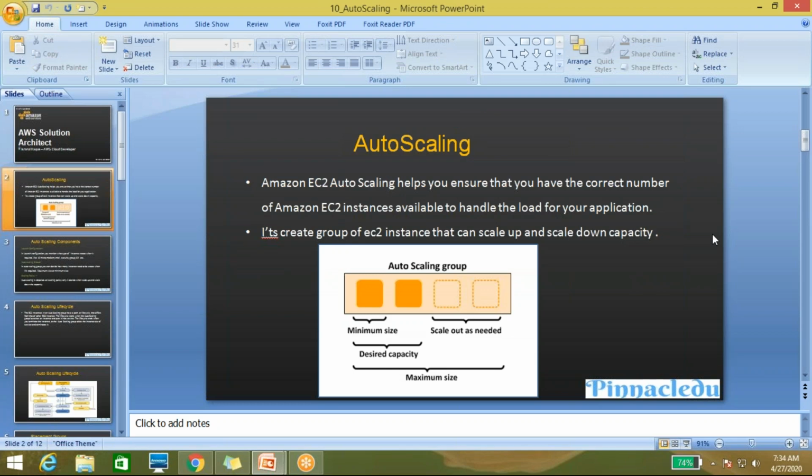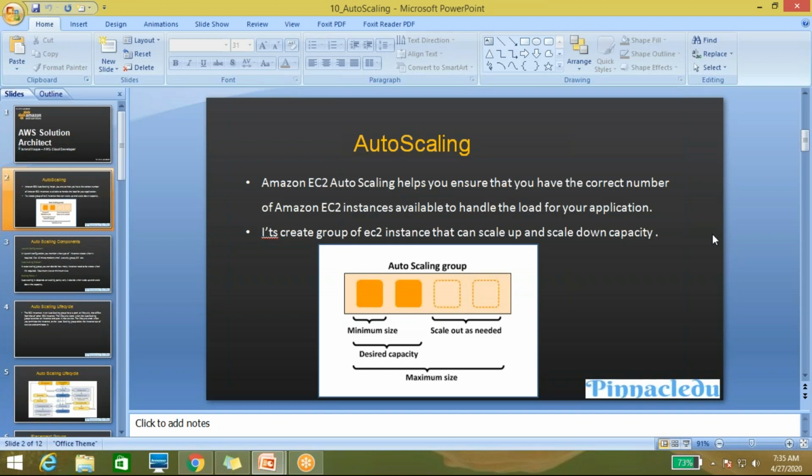Because you can use auto scaling for different AWS resources. So when you go to the database section, you can use auto scaling there also. There are multiple resources available that support auto scaling. Right now I'm just using auto scaling with EC2 instances, so that's the reason I'm calling it EC2 auto scaling. What exactly is auto scaling doing? It provides you a group of EC2 instances to run your application.